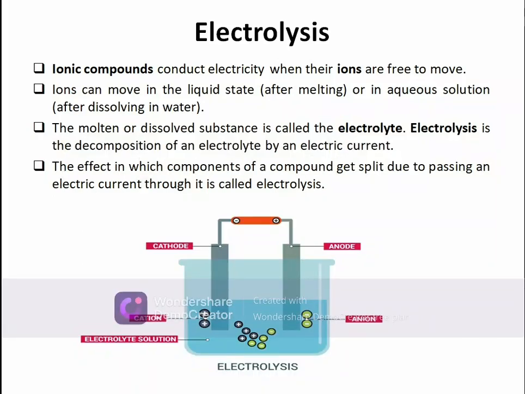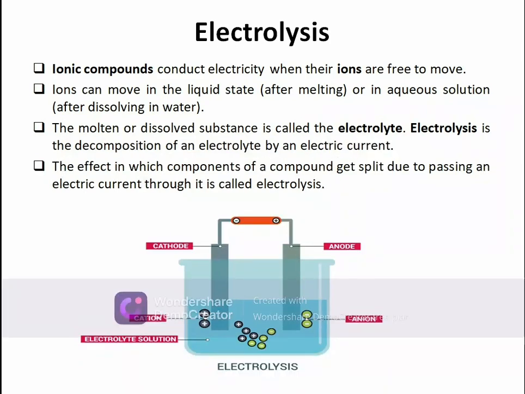The difference between liquid state and aqueous solution is that in the liquid state you can take any liquid, but in an aqueous solution the solvent should be water. The solute is in less amount, the solvent is in excess. The substance that you are dissolving in a liquid is the solute, and the liquid is the solvent.